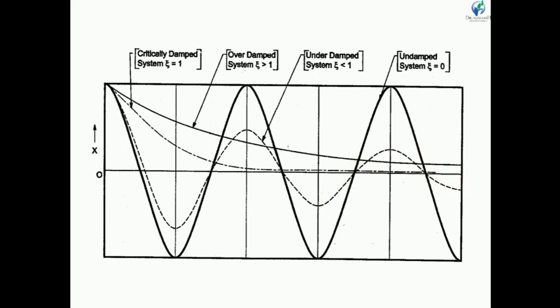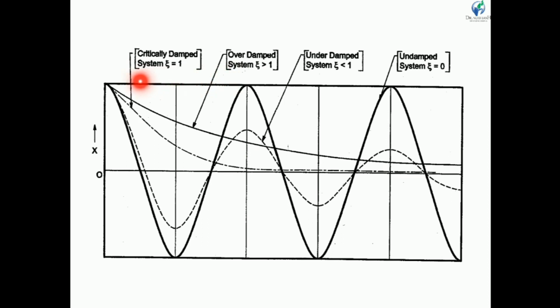Now overdamped. This is an overdamped system, which has aperiodic motion, that means there is no cyclic motion. The amplitude continuously decreases and it will take infinite time to come to equilibrium condition.